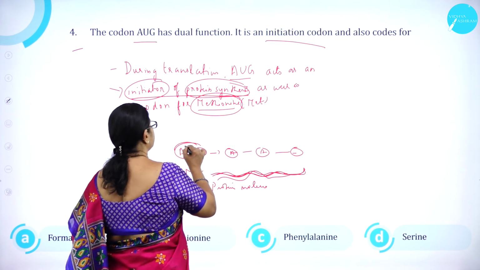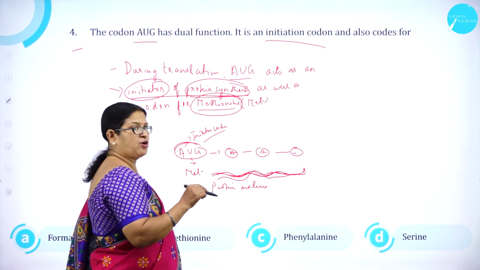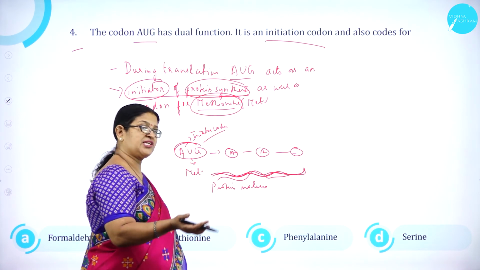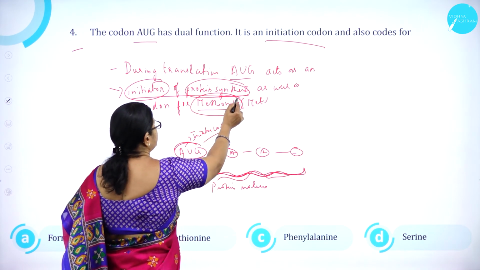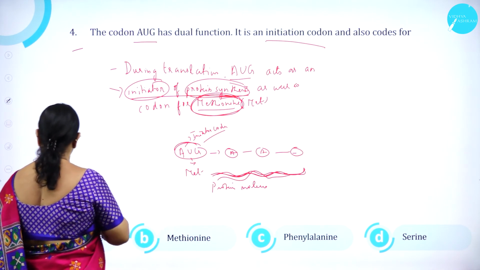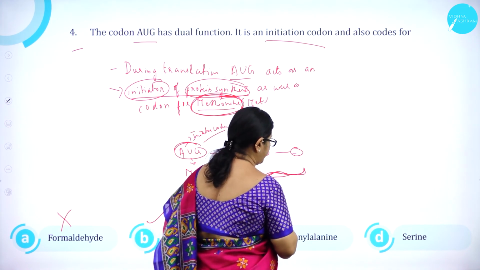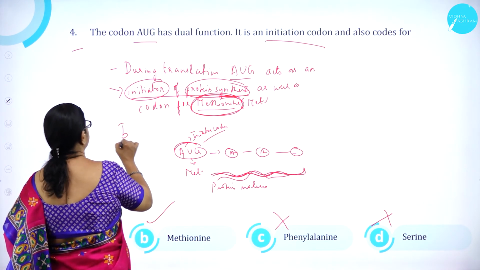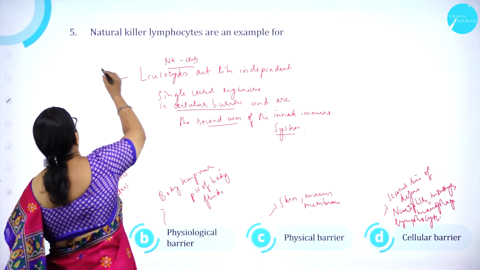So, always this is an initiator codon. There are initiator codons and terminator. Terminator codons will stop the protein synthesis. Initiator will start the synthesis of protein. So, AUG has dual function. So, AUG stands for an amino acid called methionine. Short form is MET. So, A. Formaldehyde wrong. B. Methionine is correct. C. Phenylalanine is wrong. D. Serine is wrong. So, option B is correct. Option B is correct. Moving on to question number 5.